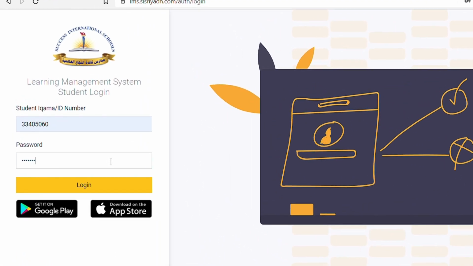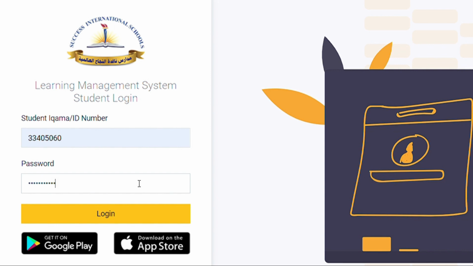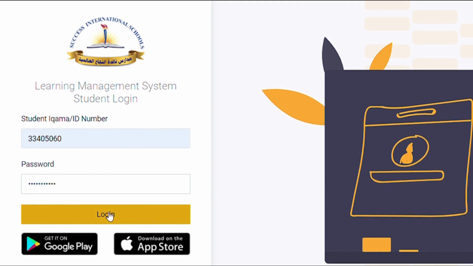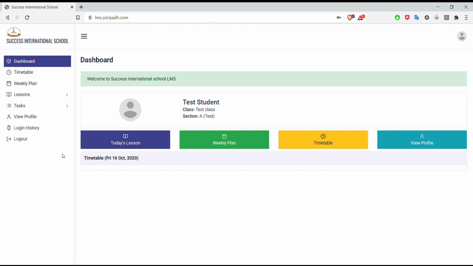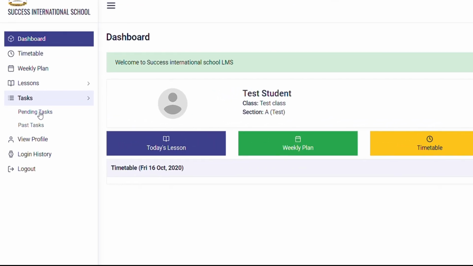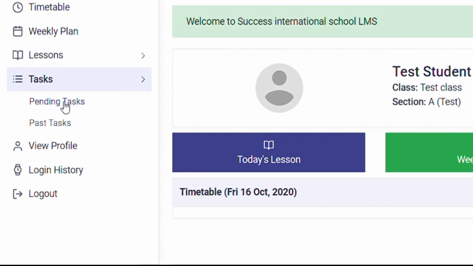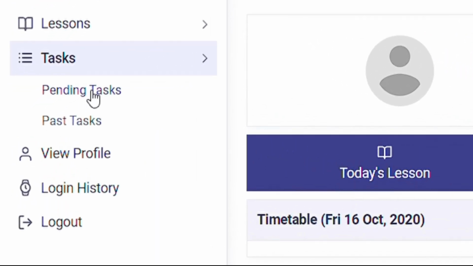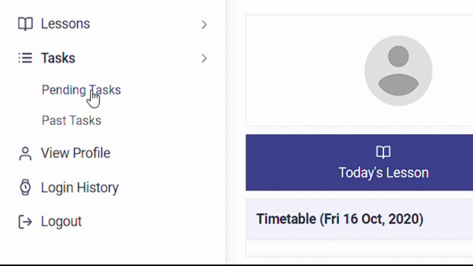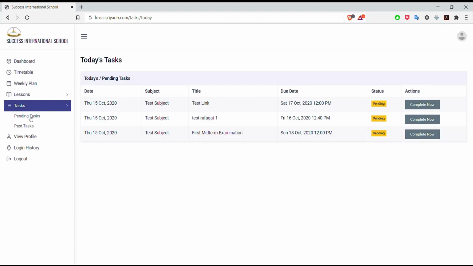First of all, by using your user ID and password, you will log in to your respective accounts of the school's official website. Once you have successfully logged in, you will get your dashboard. This dashboard comprises a very prominent tab with the title of Task. This tab has two further subcategories with the names of Pending Task and Past Task. Dear students, in order to do your examination, you will click on the tab Pending Task.